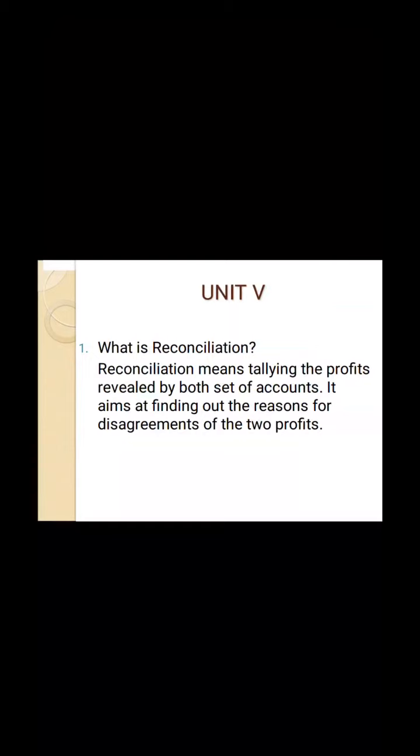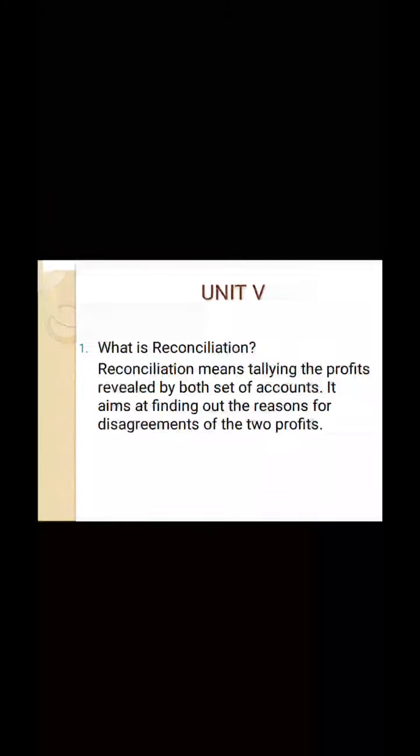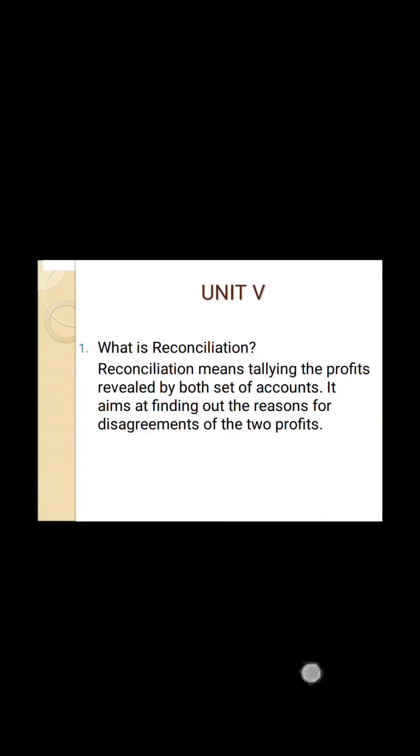Reconciliation is the process of matching transactions that have been recorded internally against a monthly statement from an external source. And here, if there is any difference in the records, it will be verified.